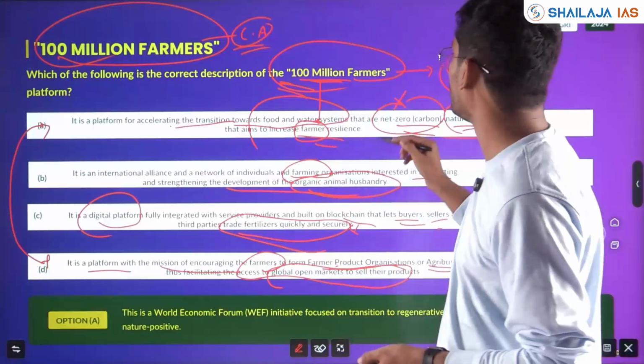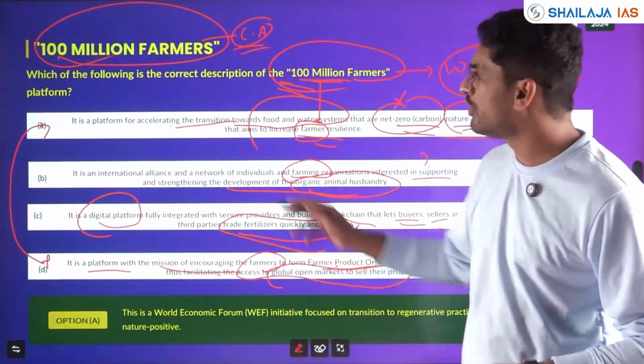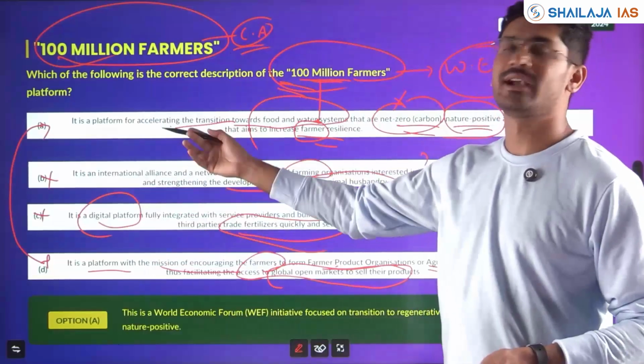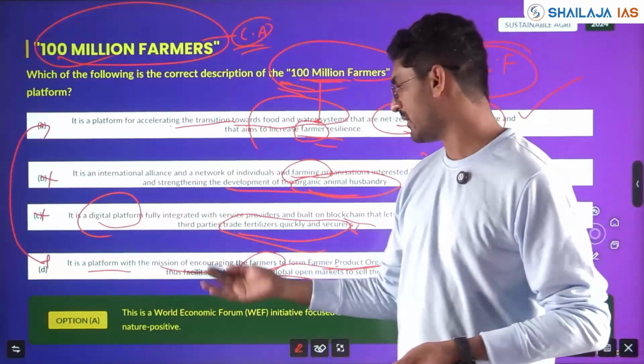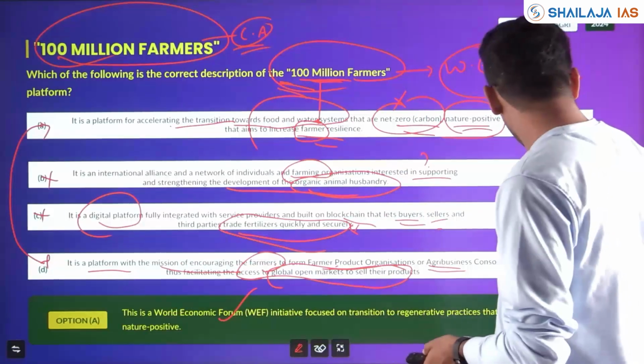So it's a World Economic Forum initiative. Statement 1 is the correct answer. However, if you don't know, you should be able to logically eliminate B and C, and you should be able to get answer either A or D. But if you have read the current affairs of 2024, you should be able to answer this.